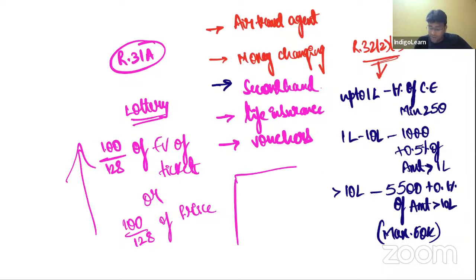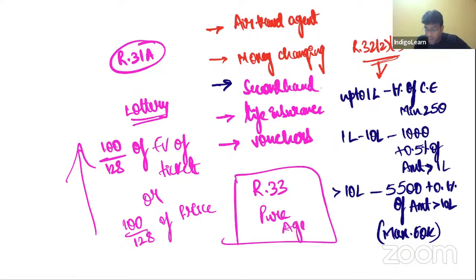And finally, my dear friends, in value of supply, we have something called Rule 33, which talks about something called pure agent. So for example, if Shiva Teja has collected 10,000 fees from the client for filing income tax return, and I paid 2,000 rupees of my client's income tax from my bank account, then I've taken from my client 10,000 my fees plus 2,000 income tax paid on behalf of my client. Then GST will apply only on 10,000 but not on 12,000, because expenditure incurred as a pure agent shall not be considered for value of supply.